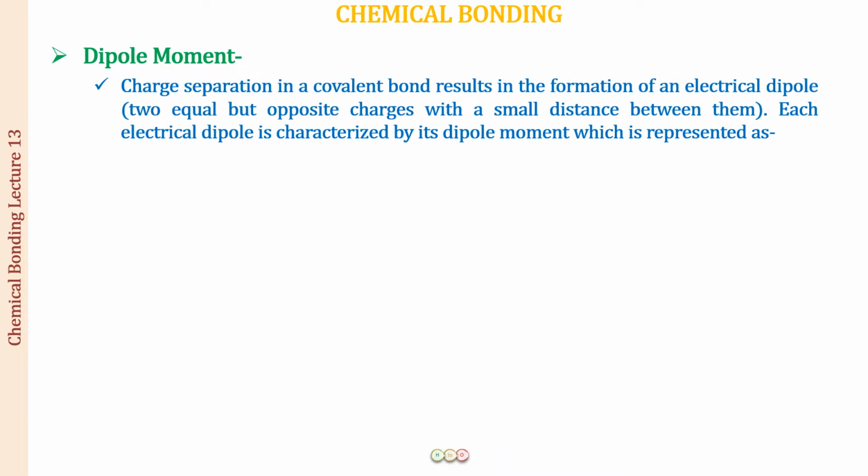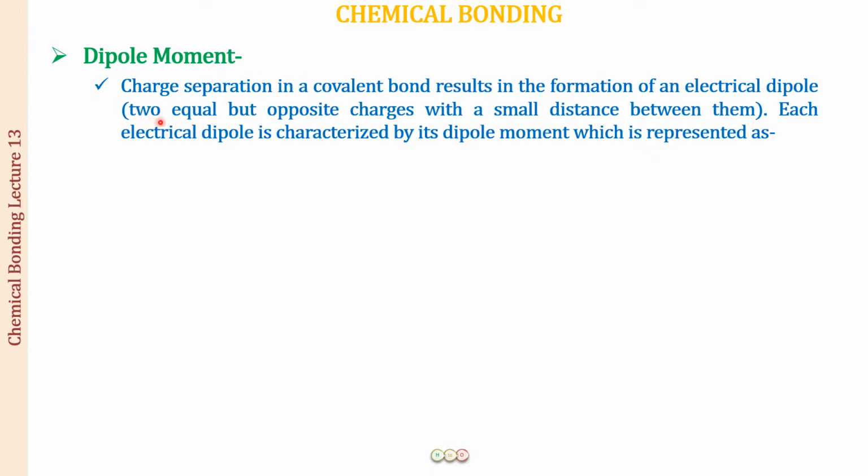So now you have seen in the case of the HF molecule, there is a separation of the positive charge and the negative charge. And whenever a charge separation occurs in a covalent bond, this results in the formation of an electrical dipole. Dipole means two poles, and these are two electrical poles, meaning that we have a bond, and on one end of the bond we have a positive charge, and on the other we have a negative charge.